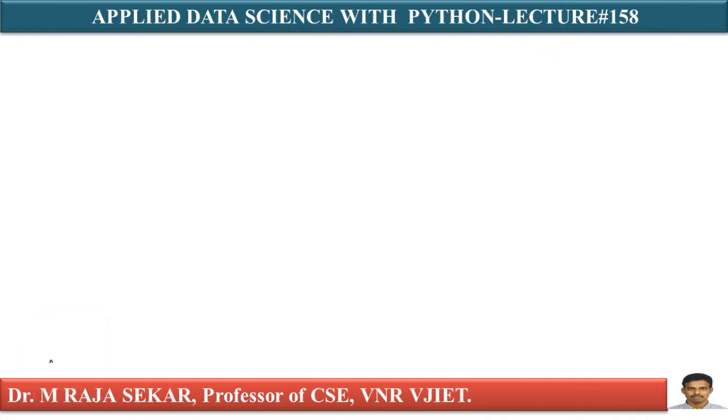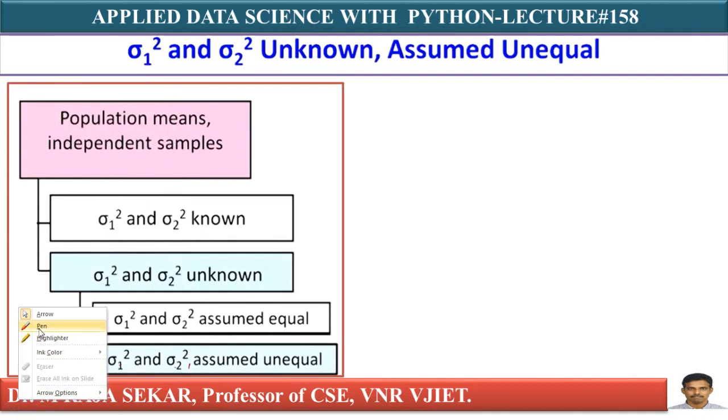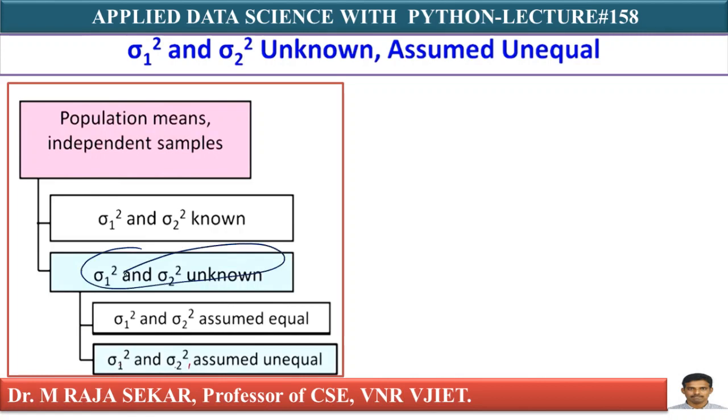In this lecture, we will try to understand another category of problem where sigma 1 square and sigma 2 square are unknown but assumed unequal. In my previous lecture, I already discussed sigma 1 square and sigma 2 square unknown, but with equal values.